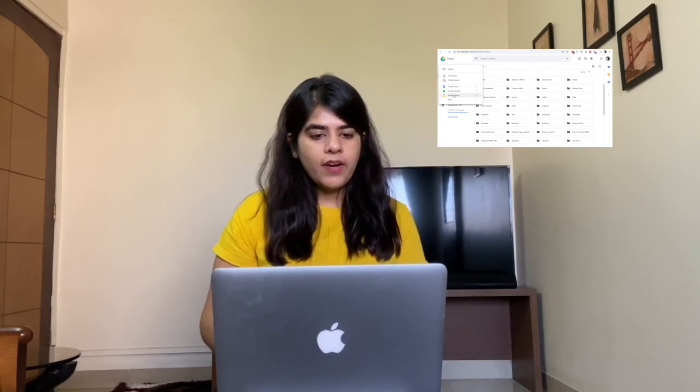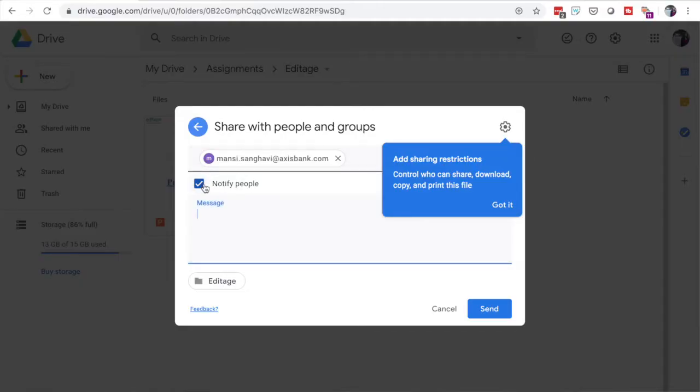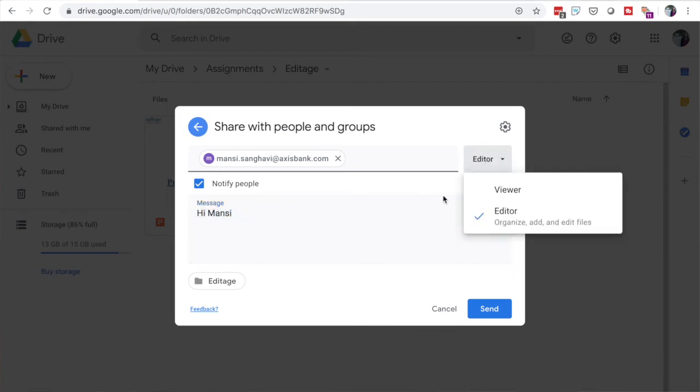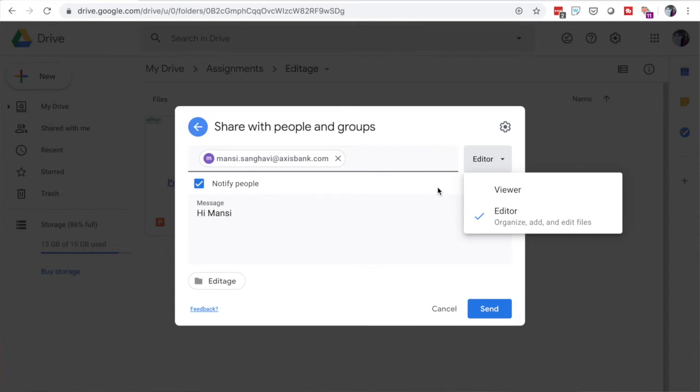So if you're creating a new document, let me show you how you can share your documents. You go to the respective folder, you click on share. Once you click on share, a pop-up like this comes up, and then you will share with the respective person you want to. It will notify them. So it is check marked, which means that they will be notified through an email, and then you can write to them as well. Also, you can manage if they are a viewer or an editor. So an editor can make changes in the documents, and a viewer can just view it. So you have that control still. And then you will click on send.